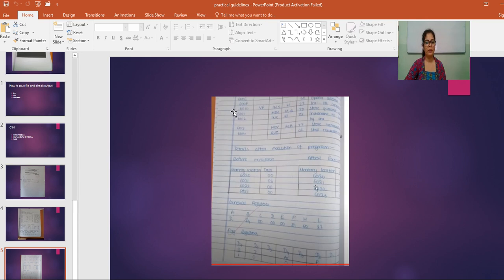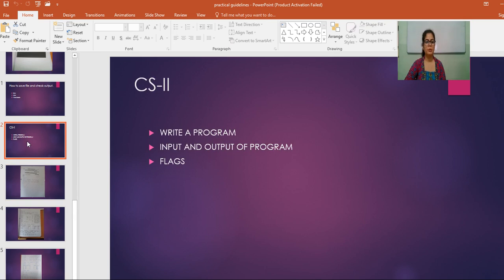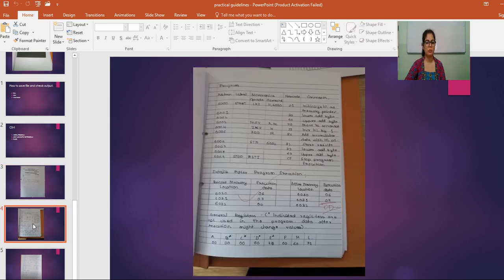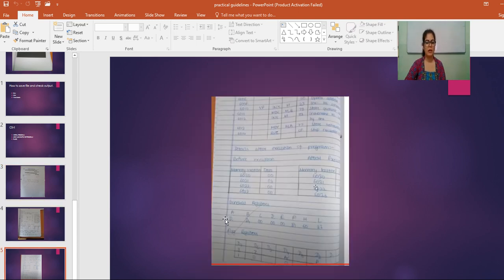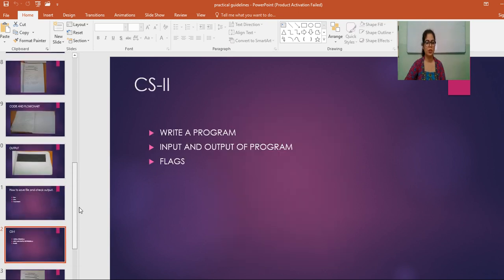So what you have to write in CS2: program, input, output, registers and flags. So this is how you have to write CS2 programs. At the start of every program, the introductory page, you have to attach this page, then the program, and then flags and registers. So this is how you have to prepare your CS2 journal.